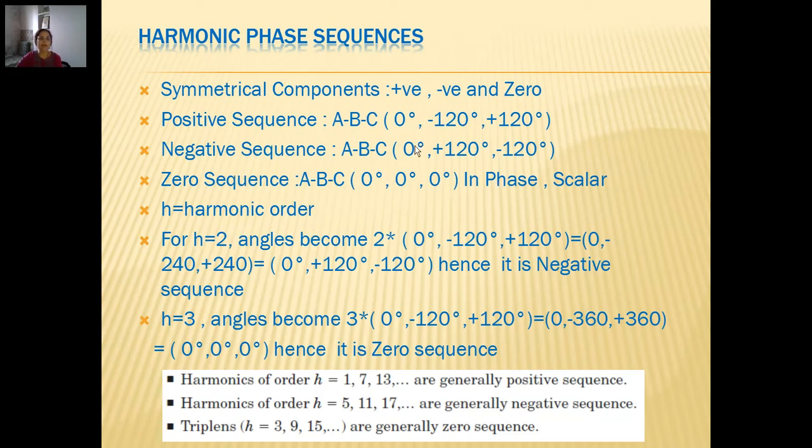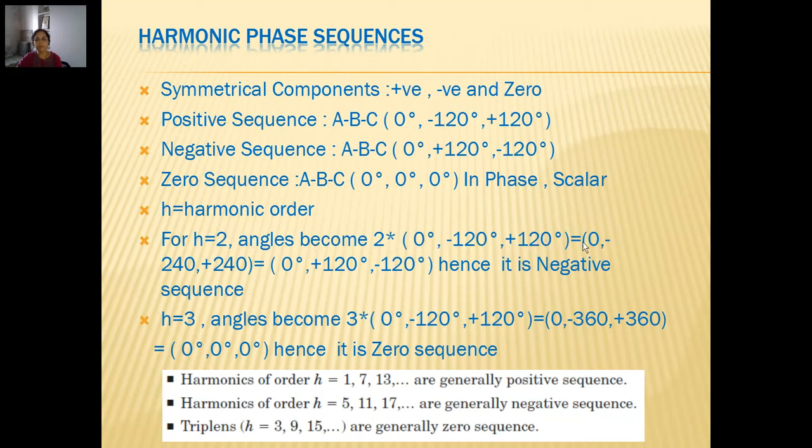Now, how do we calculate whether a particular order of harmonic is positive or negative sequence? Suppose I take harmonic order h to be 2. So h would be multiplying these angles. The angles will become 2 times the normal phase sequence which we are taking as 0, minus 120 and plus 120.